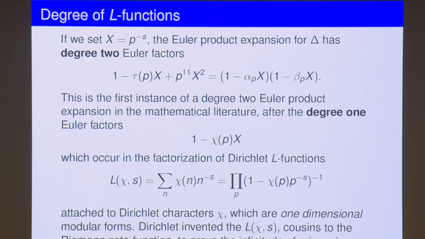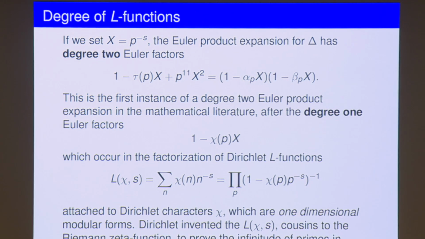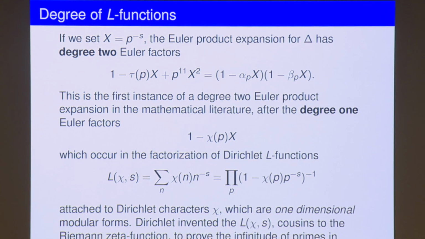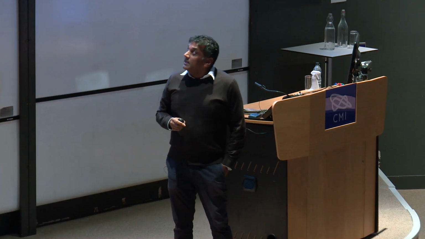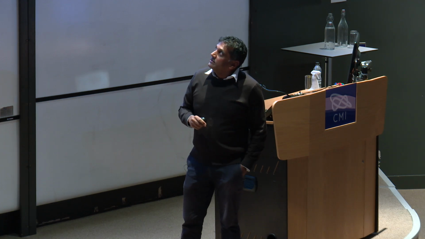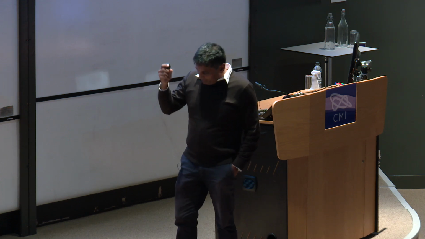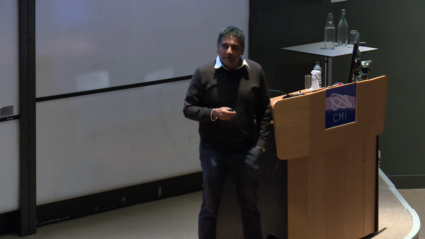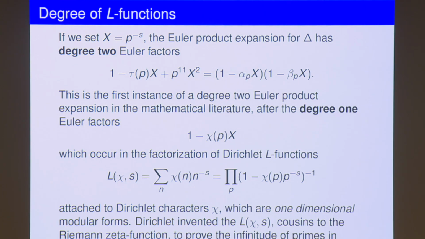In the Riemann zeta function case, which goes back to Euler's time, one had the Euler product expansion of degree 1. Well, this degree is gotten by replacing that p to the minus s by x, right? So you look at the Euler factor at p of this delta function, and then you factorize it into the product of linear factors with these alpha p's and beta p's, right? So these have some significance. And I just wanted to point out that Ramanujan's was the first example of a higher degree Euler product expansion. And this ties to the fact that delta has something to do with SL2Z.